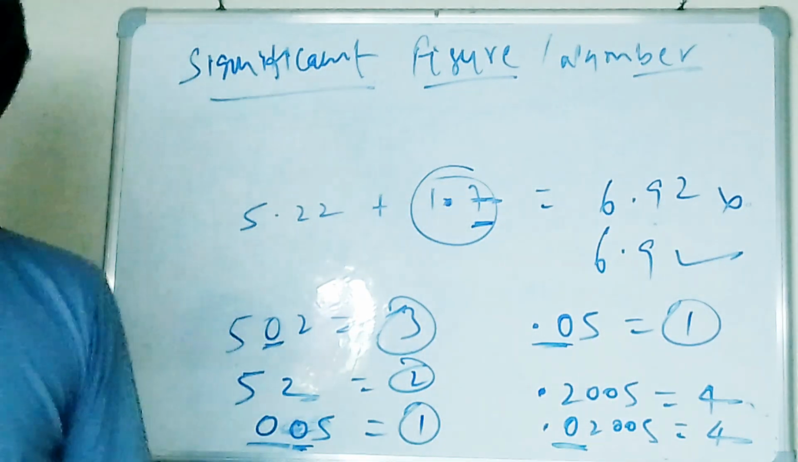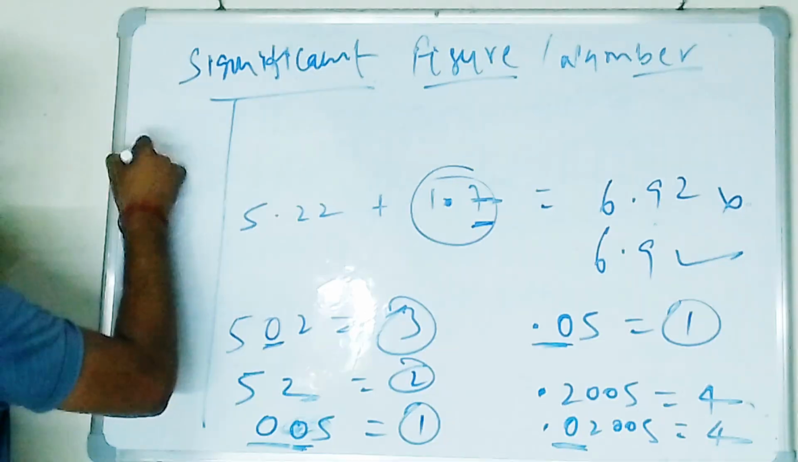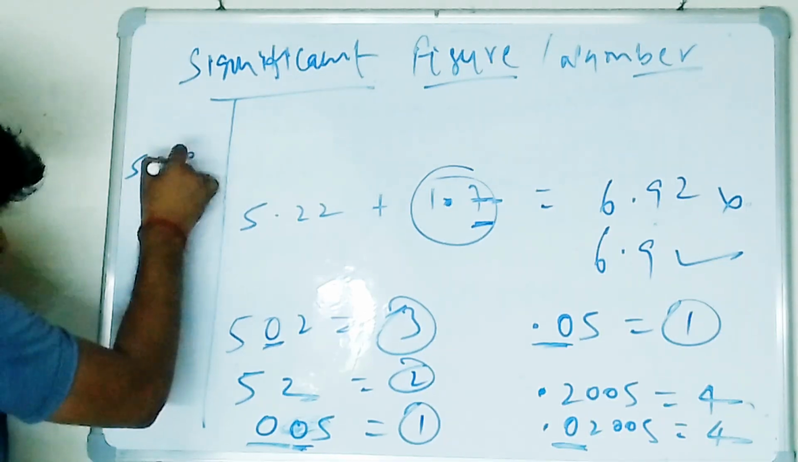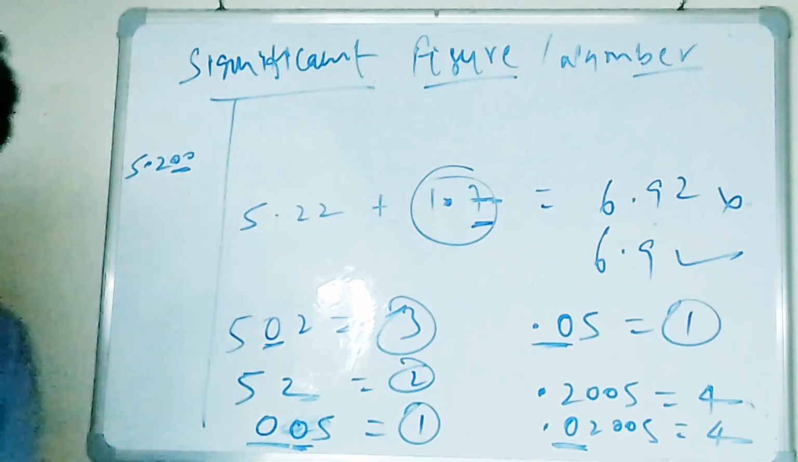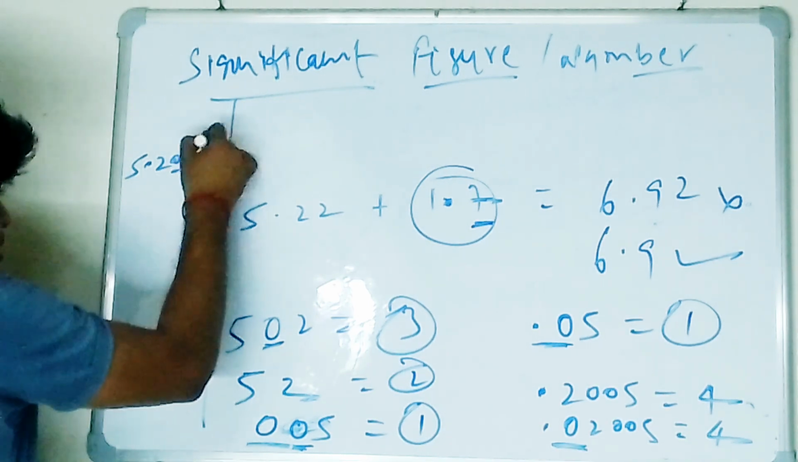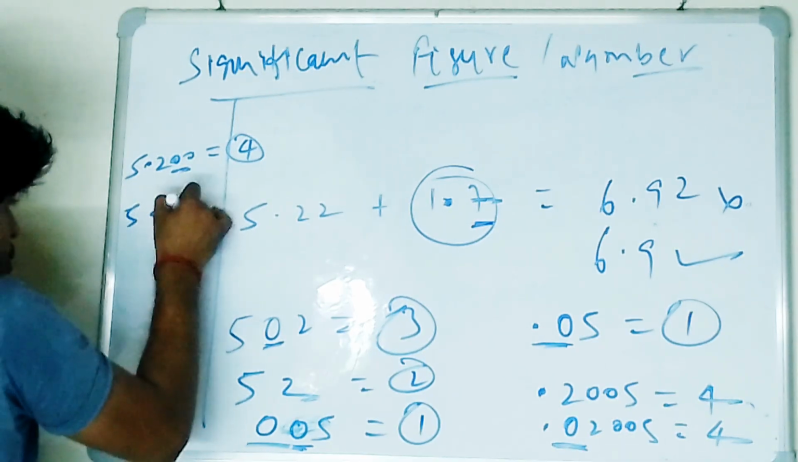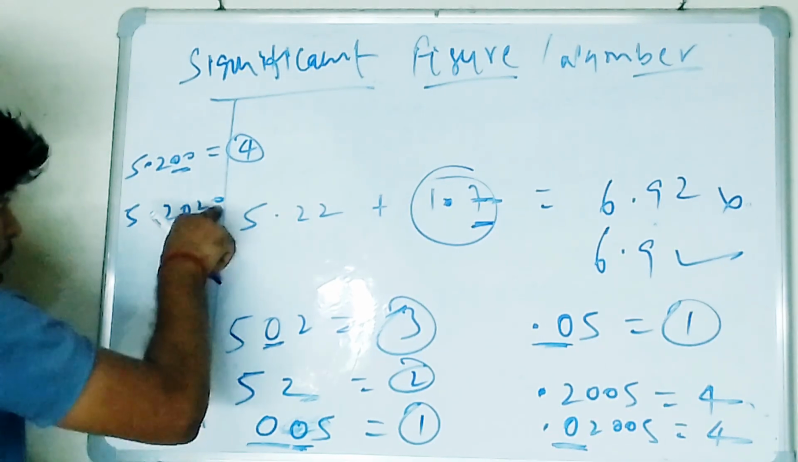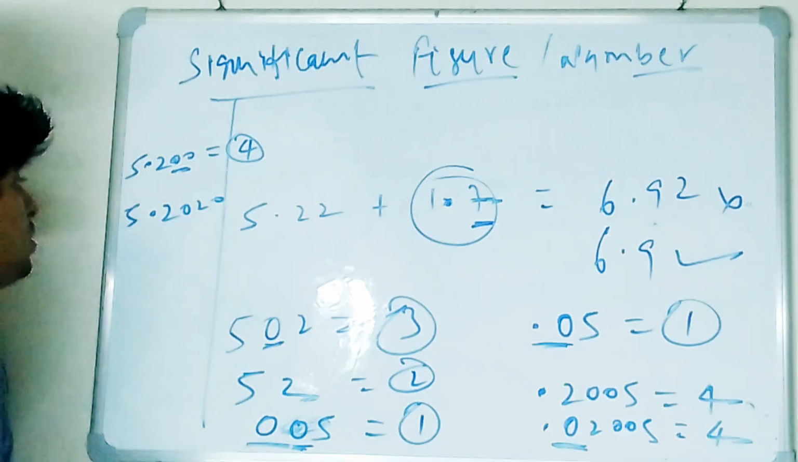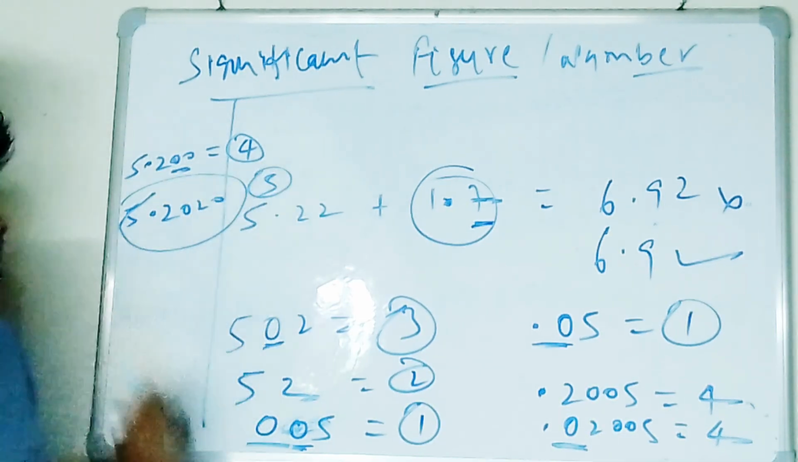Is it clear to all of you? So yes, we'll take more examples. Suppose I say 5.20. Now you need to count this 0, because after the decimal you have to take care of all zeros. So this is significant. How many significant figures here? 3. Now 5.2020. You can't ignore this 0. So how many significant figures over here? 5. So the answer is 5.